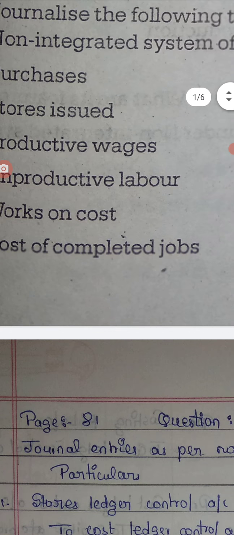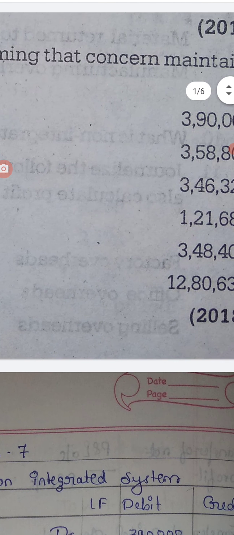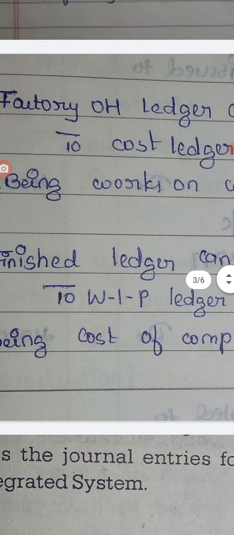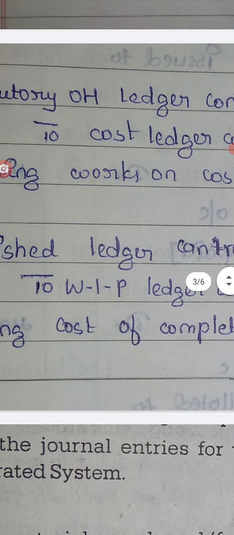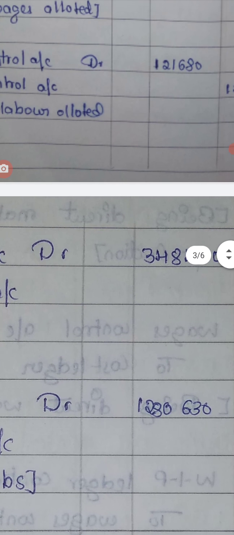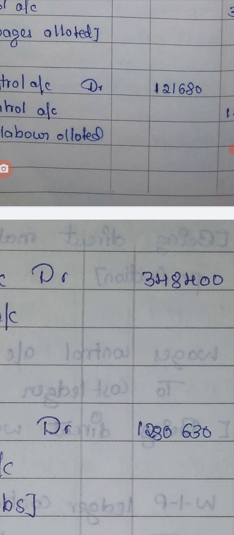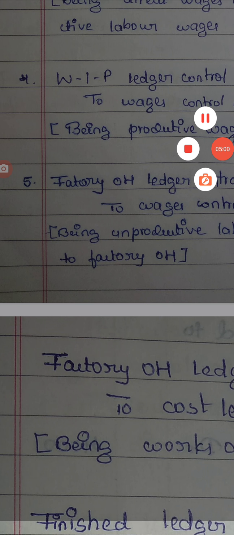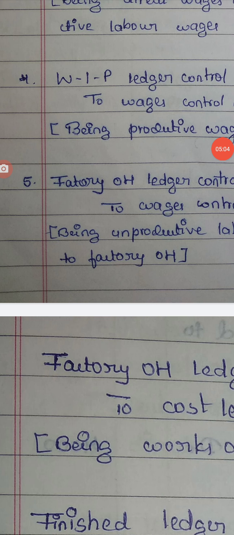And then they have written cost of completed project. So actually the issue of that has to be done: finished ledger control account debtor to WIP ledger control account, 12,80,630. So these are the entries we have to make. For wages we have entries for issue, for paid and allotment, and for unproductive wages also it is the same. And then we have passed one more entry for works on cost.